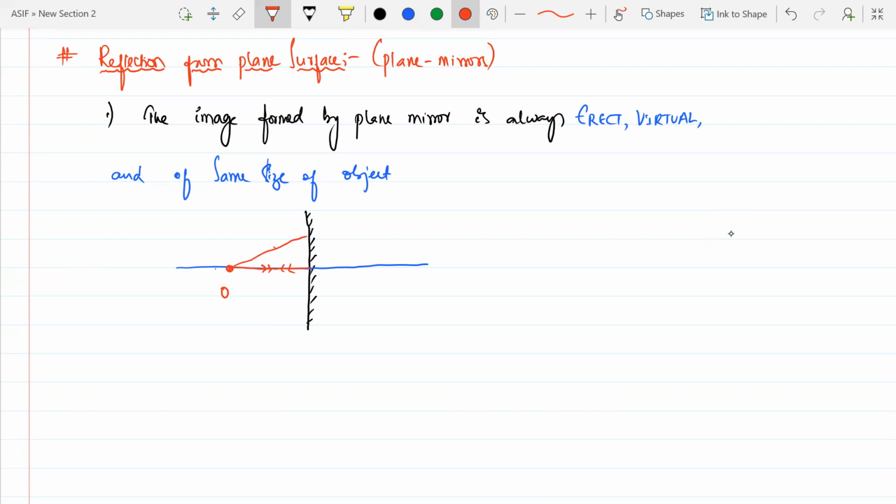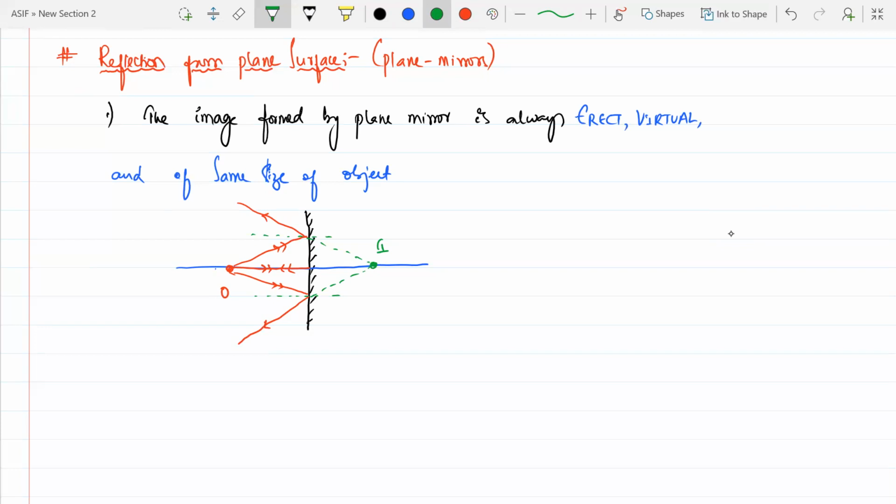Another ray of light will be incident on this one in a straight line. After reflection, what happens? It will get reflected right here, because we need to draw a normal for this one. Draw a normal perpendicular; with whatever angle it is incident, with the same angle it will reflect back. So here also it is reflecting. This is the object. When the ray of light is incident, if I extend this one in the backward direction, beta, this is the image formation.